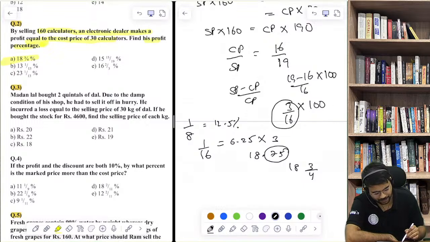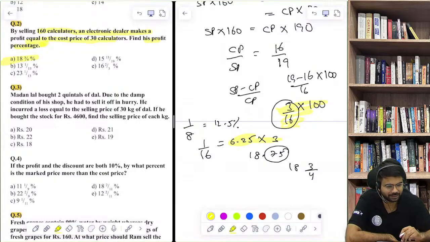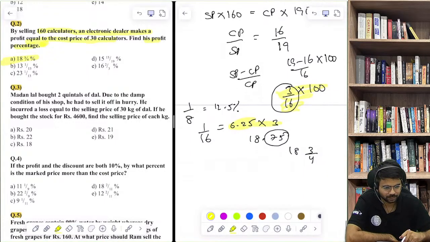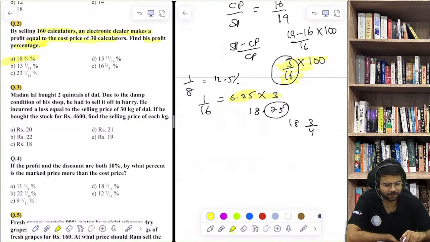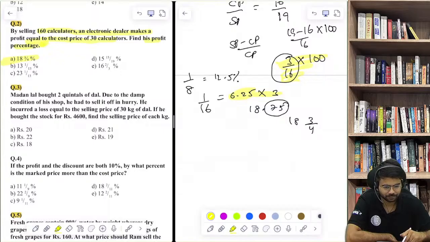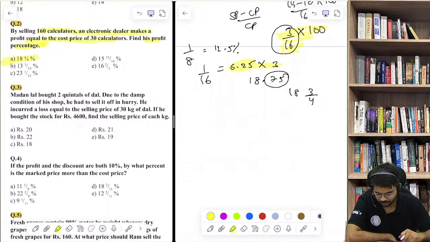This is how the percentage chapter helps you in arriving at the answer quickly. मतलब आप normally calculate करोगे तो time लग जाएगा. But if you know that 1 by 16 is 6.25, then you can directly multiply by 3. Very easy. Yes? The class is at 6 p.m. only. All my classes are at 6 p.m. Okay? Abhishek? Yes, question number 3.